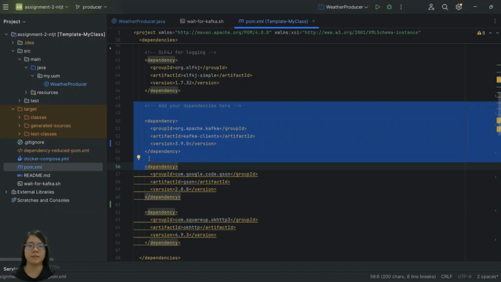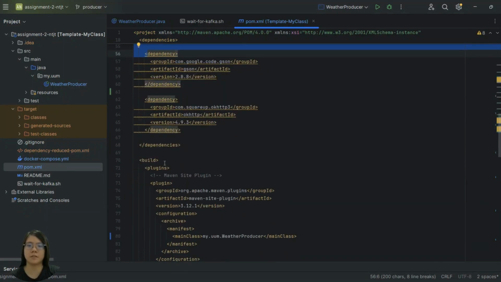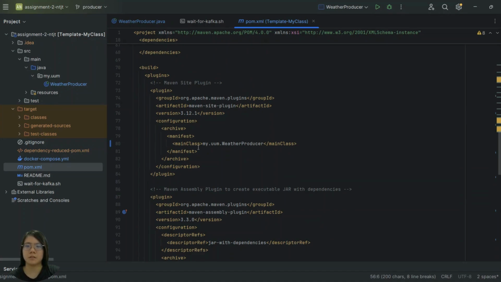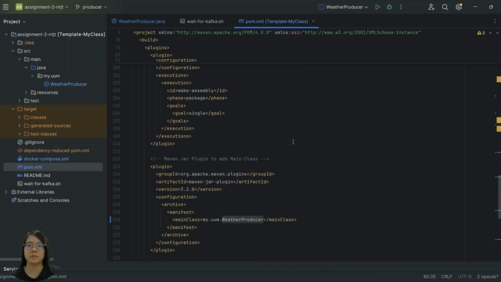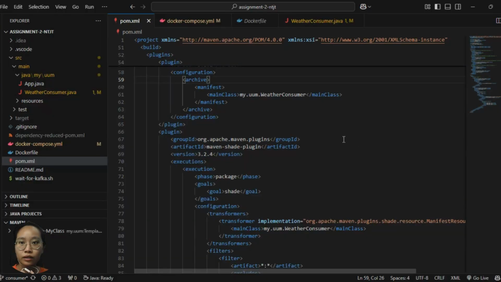This is the POM XML from the producer side. The Kafka client dependency is included to enable the Kafka producer to send messages to a Kafka topic. The main class is set to weather producer to ensure the application runs the weather producer class. For the POM XML for the consumer, the main class is set to myUUM weather consumer.